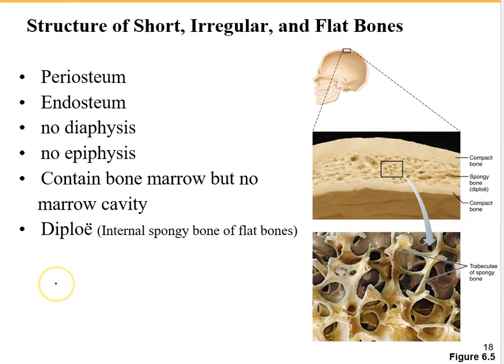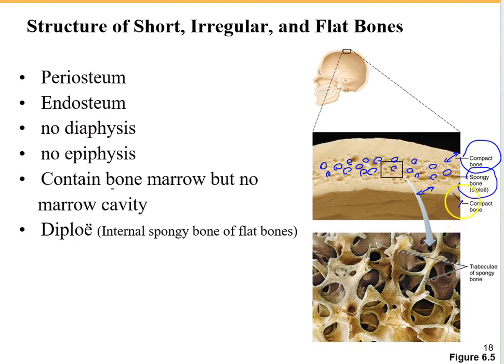Okay, what about the structure of short, irregular, and flat bones? Let's look at the structure of the flat bone with our naked eyes, without using the microscope. A flat bone like the cranial bone has compact bone, which is strong and dense, on the outside. In between, we can find the spongy bone, the bone with lots of open spaces like a sponge.